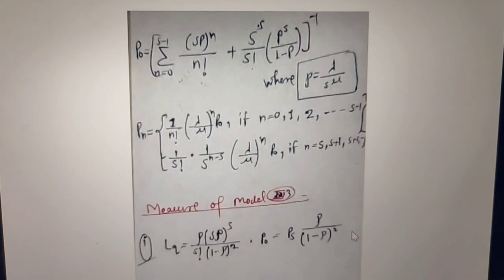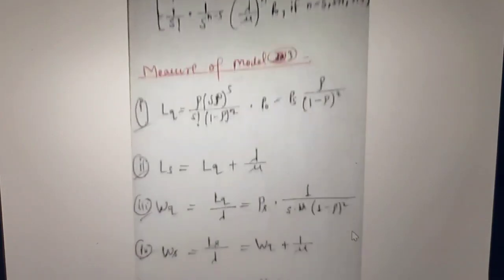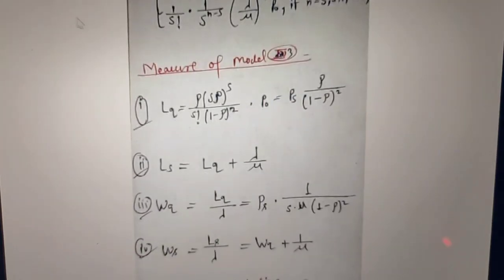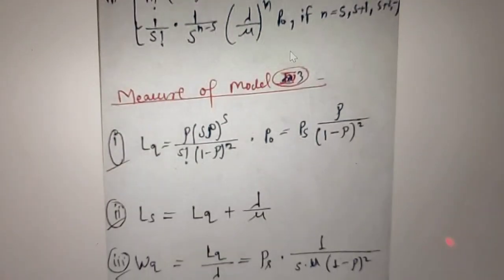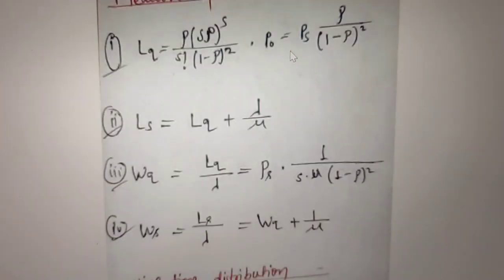Now what are the measures in model number 3? Like length of queue, waiting time in the queue, waiting time in the system, length of the system. What formulas do we use in model number 3?